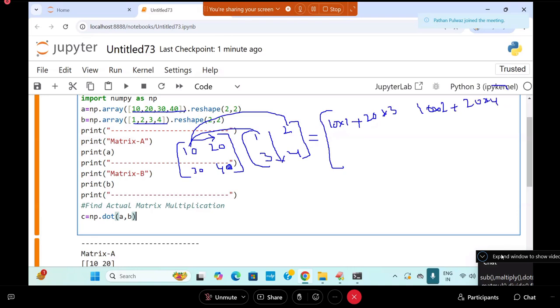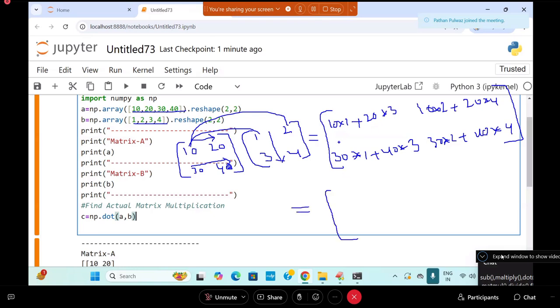This is one row's calculation. Next, I will go for the second row with the same columns: 30 into 1 plus 40 into 3, and 30 into 2 plus 40 into 4.